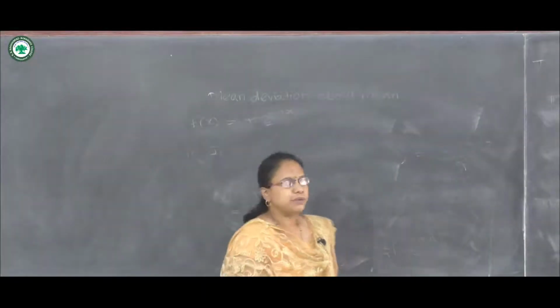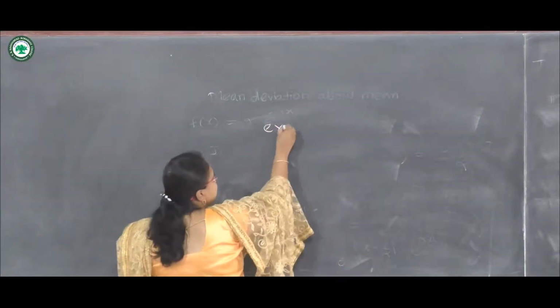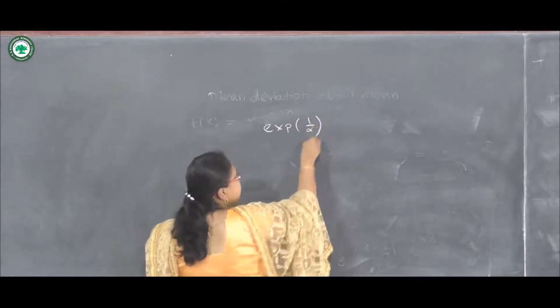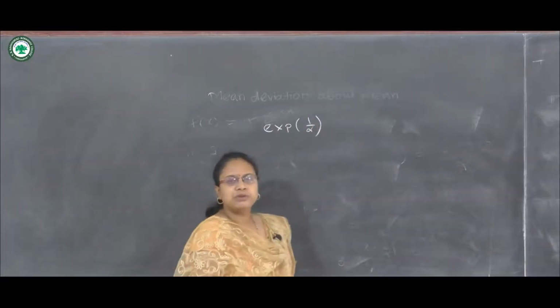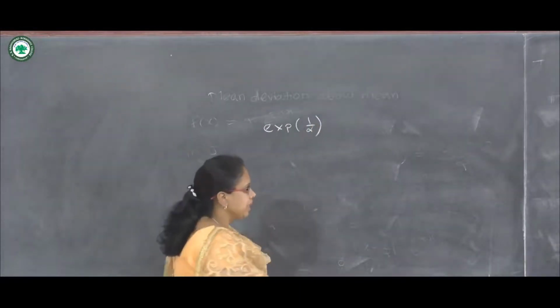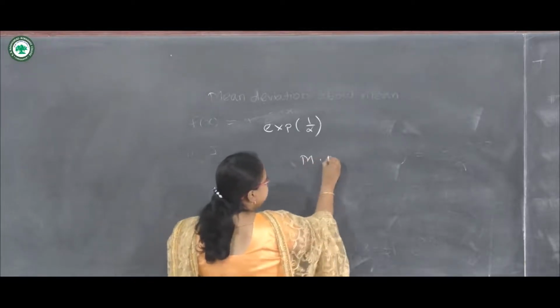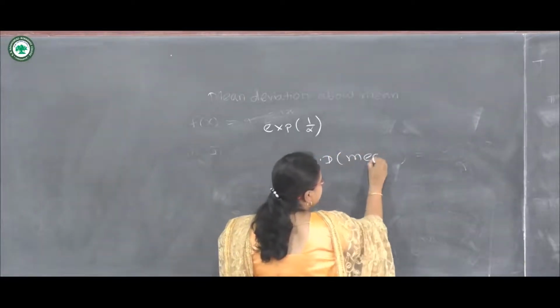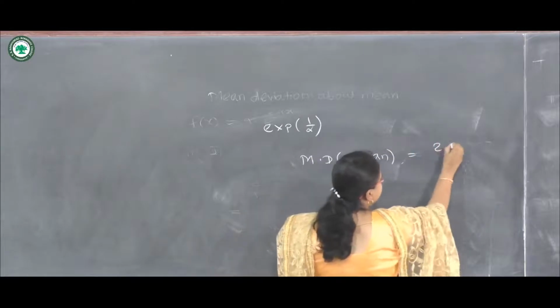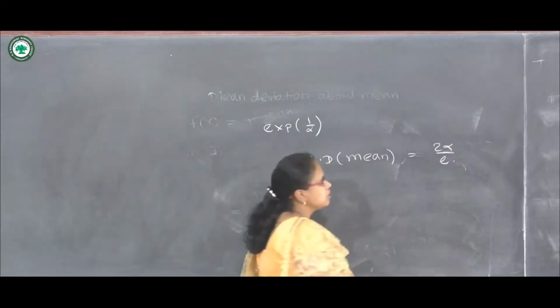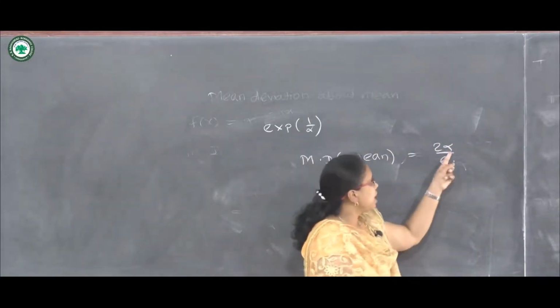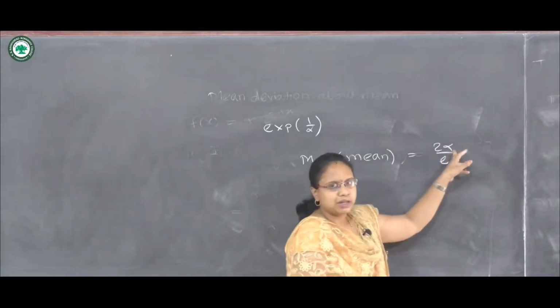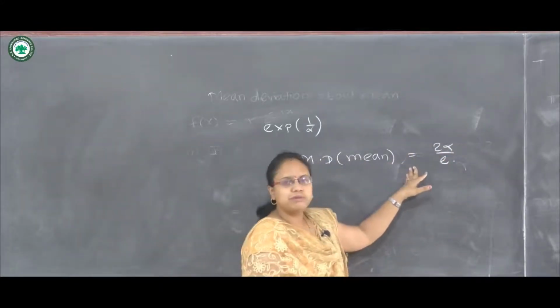If we have exponential distribution with parameter 1 upon alpha, then in a similar way we can calculate the mean deviation about mean, and it will be 2 alpha upon e. So here the parameter alpha will be in the numerator. So in this way we can calculate it for both types of exponential distribution.